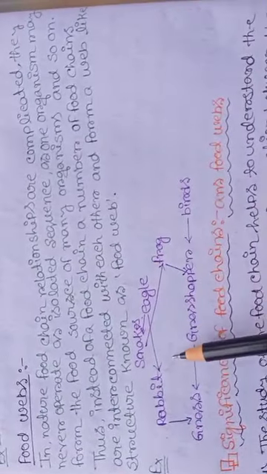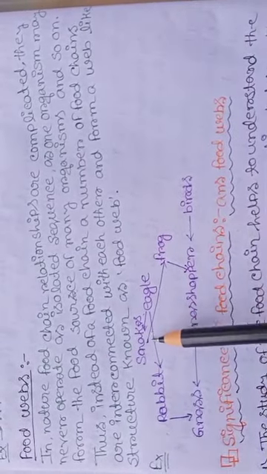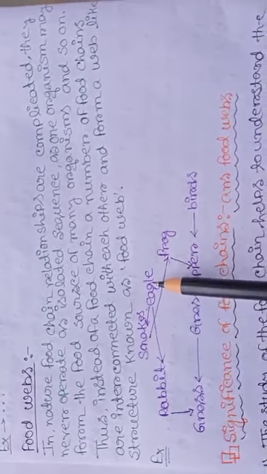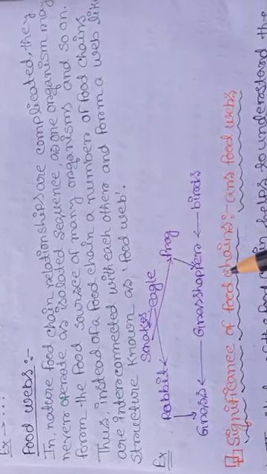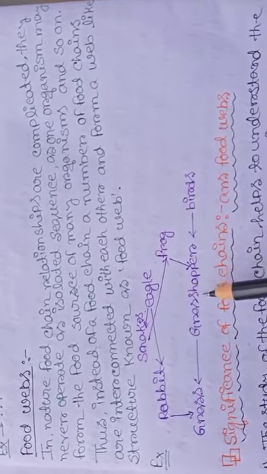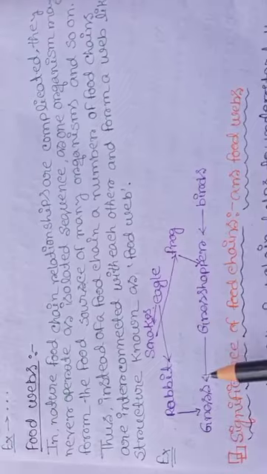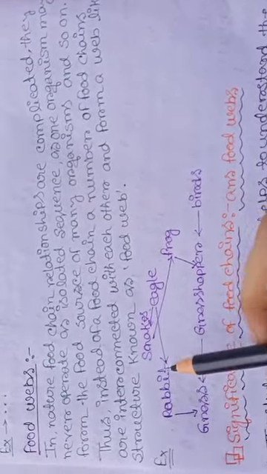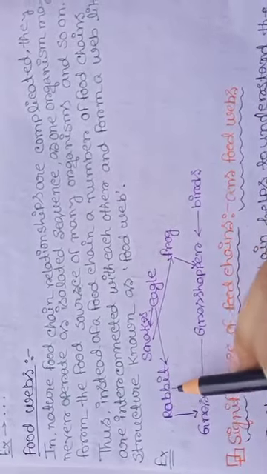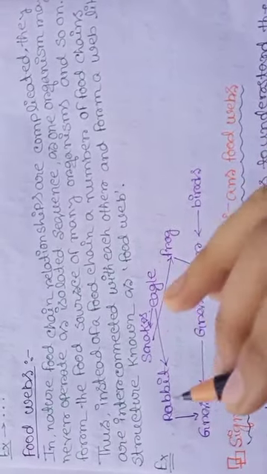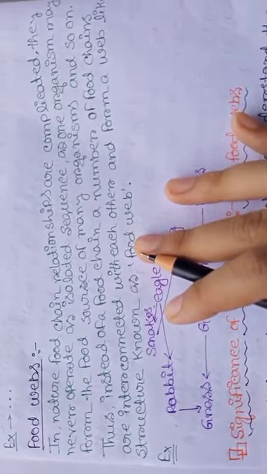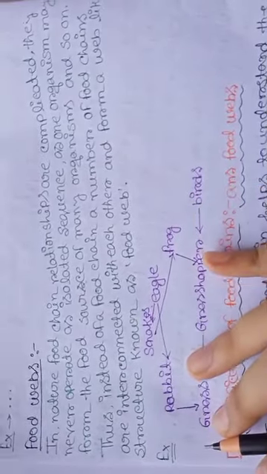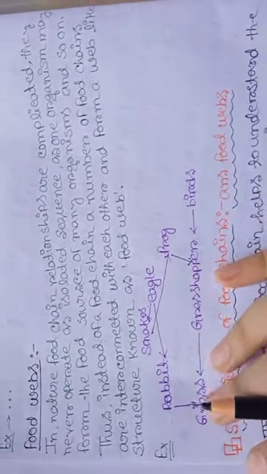See, an example is here. Snakes eat frogs and snakes are also eaten by eagles. Frogs eat grasshoppers and grasshoppers are also eaten by birds. Grass is eaten by grasshoppers and grass is also eaten by rabbits, and rabbits are also eaten by eagles or by some other species also. So this is a complicated food chain, and these types of complicated food chains are called food webs.